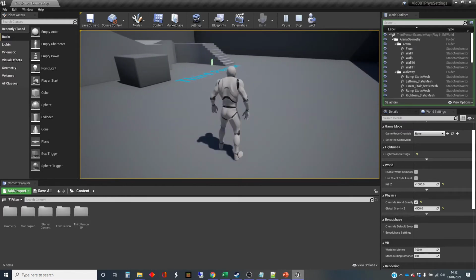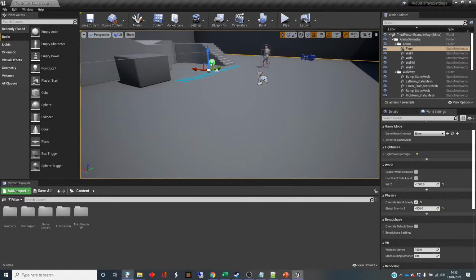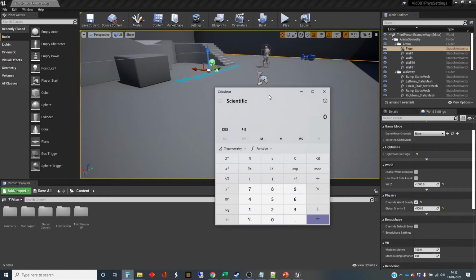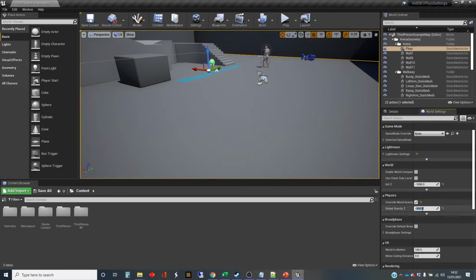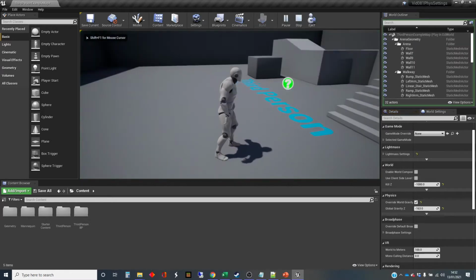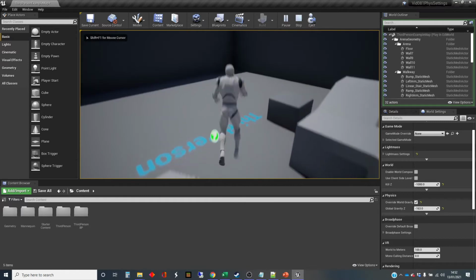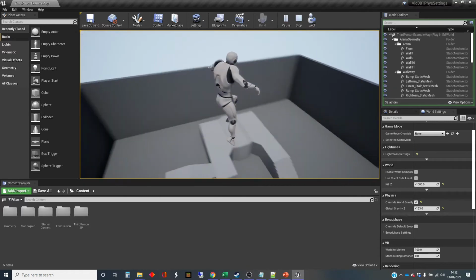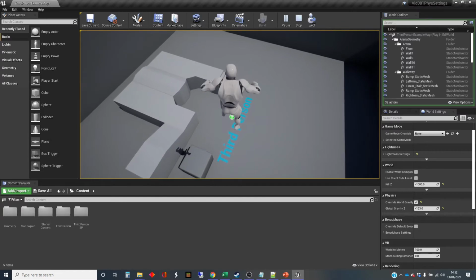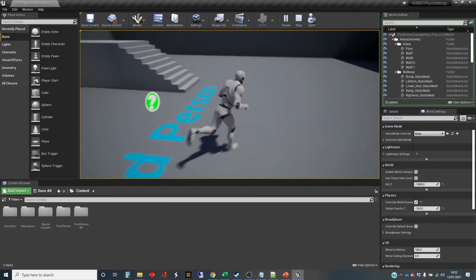How about we go on the moon? On the moon, gravity is 1/6 of Earth gravity, roughly. Our gravity is set at minus 980, as we found out, and we're going to divide that by 6. That's 163.3. Remember the minus 163. So this is how floaty we would be if we were on the moon. Very floaty indeed. Of course, we'd be dead because we can't breathe.